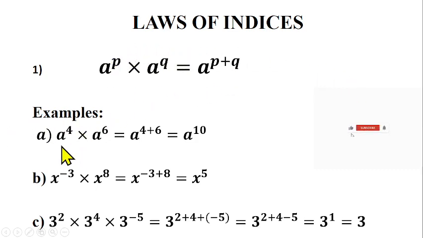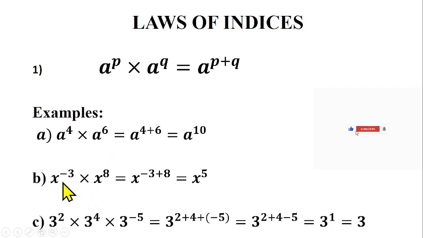Look at this example here. We have a raised to power 4 times a raised to power 6. We can see that they have the same base and we're having times here. So we are safe to apply this law now: pick one of the bases and add the powers together, and that will give us a raised to power 4 plus 6, which is a raised to power 10, because 4 plus 6 gives us 10. So as you can see, we have been able to apply this law to solve this first question, and we can see that they have the same base. That's why we are able to apply it.